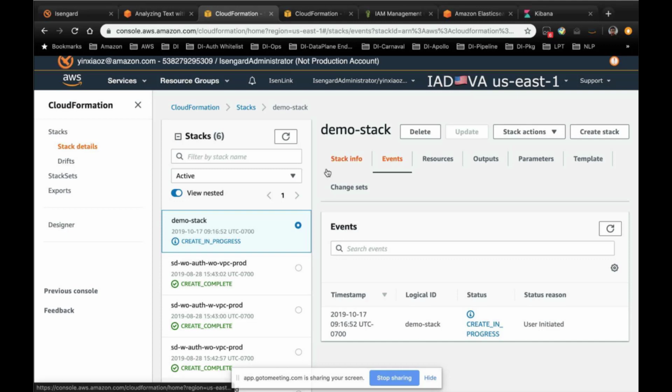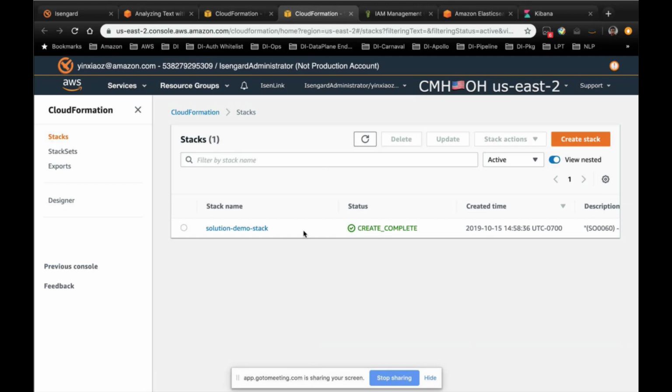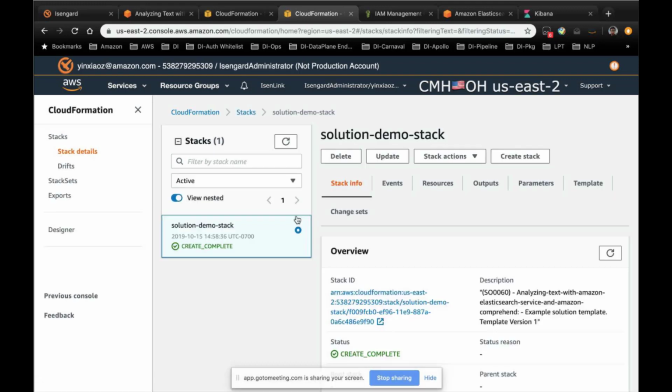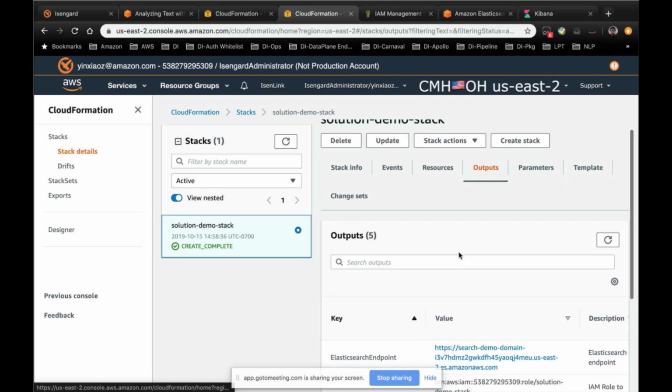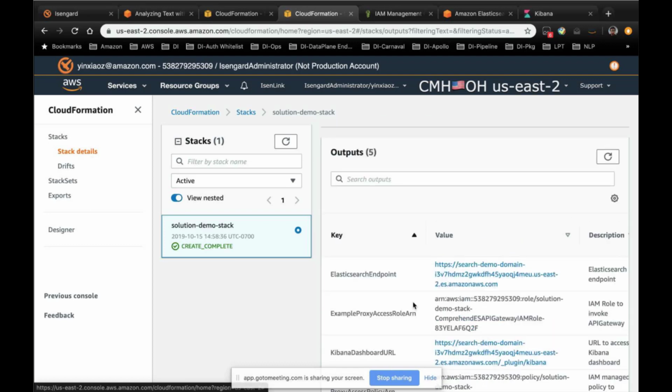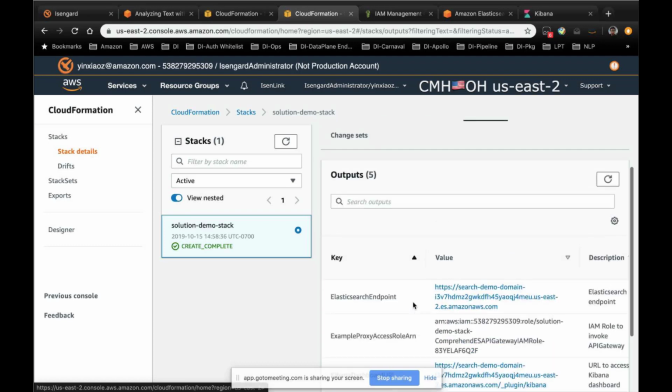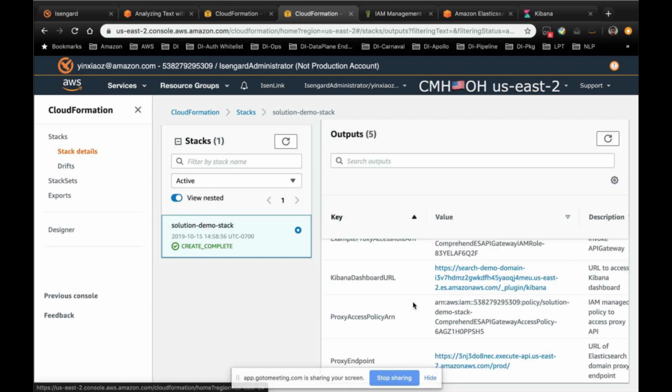I already have a stack created for you beforehand, and I would like to show you some of the key things about this stack. If you click this stack and go to the output tab, there are several attributes that will be useful later in the demo. The first one is the proxy endpoints.